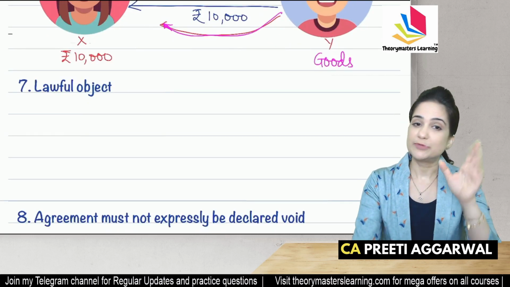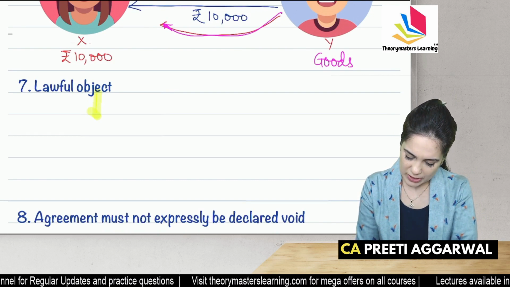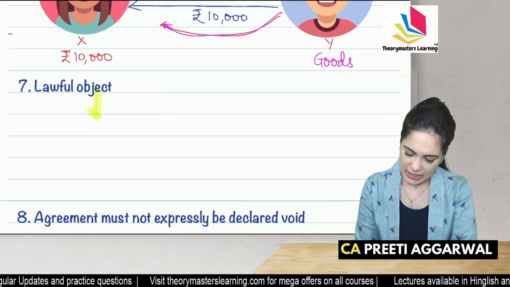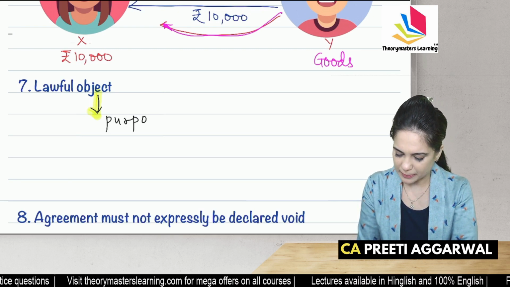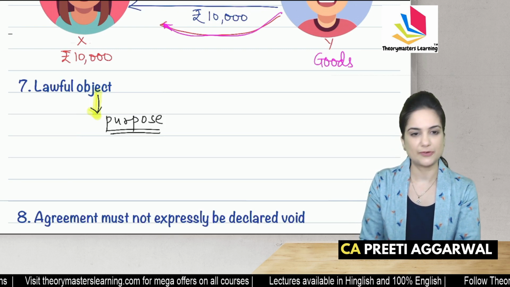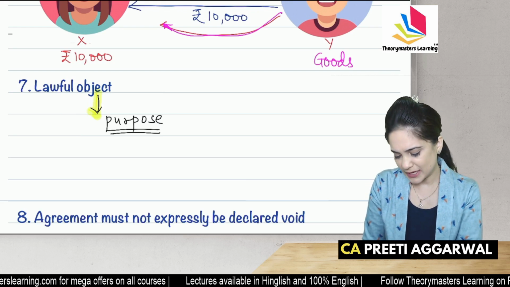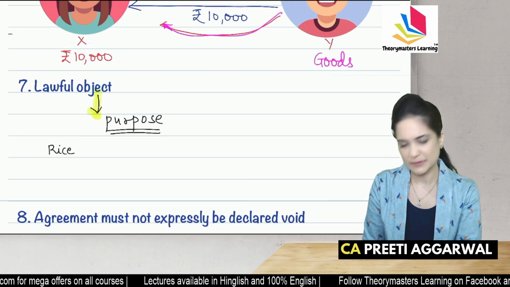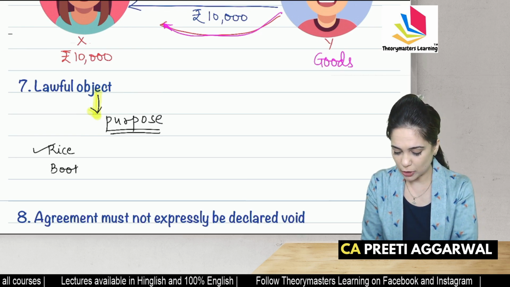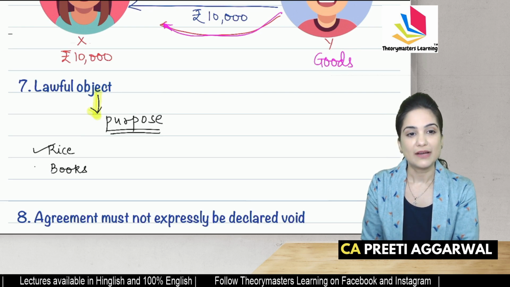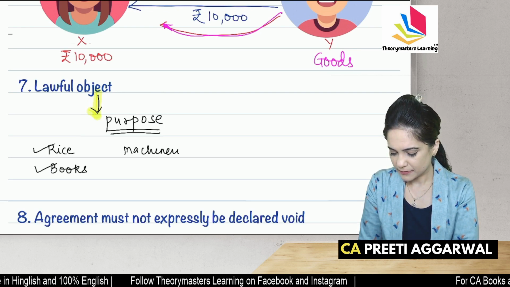Then the object must be lawful. Object refers to the purpose for which you are entering into contract. That purpose must be lawful. So, can you tell me selling rice, will it be lawful purpose? Yes. Selling books, is it lawful object? Yes. Selling machinery, is it lawful object?